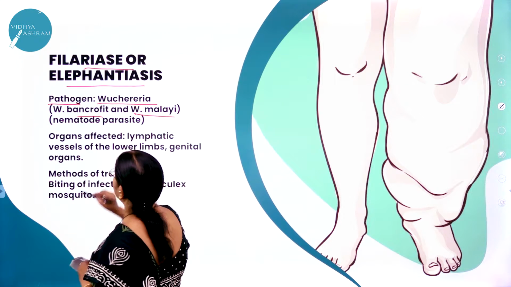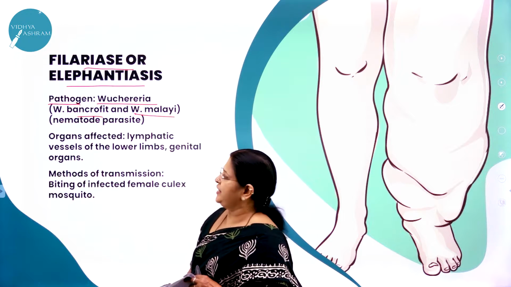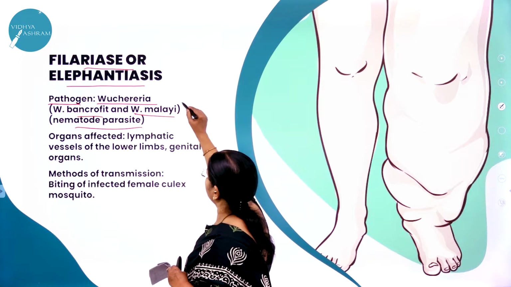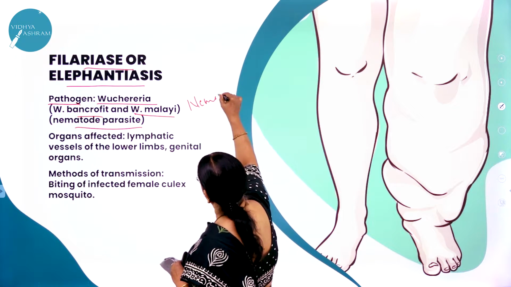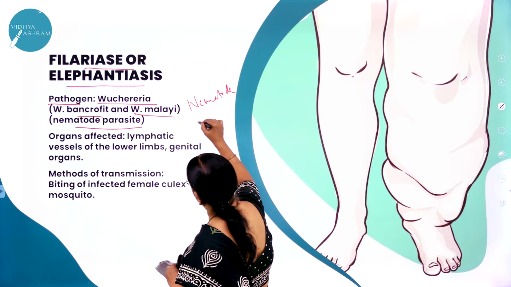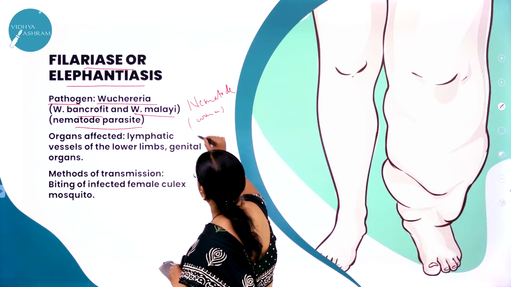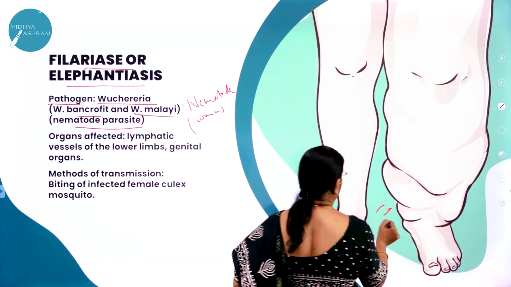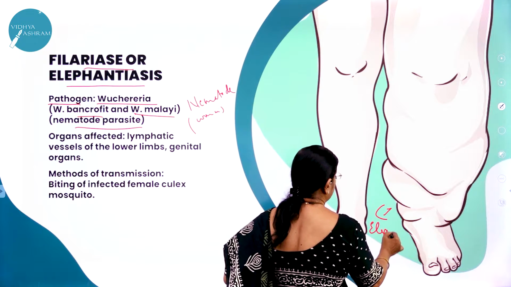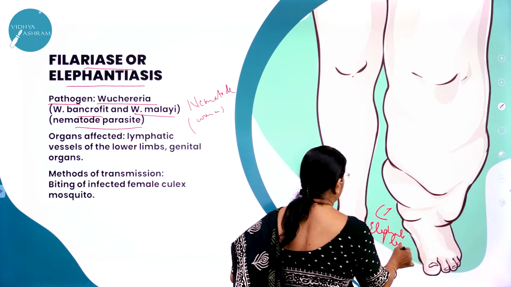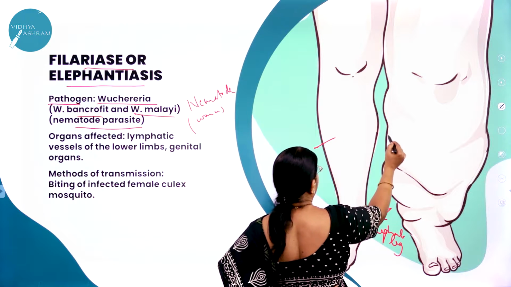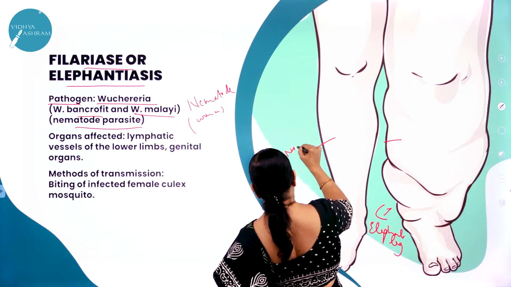There is one more called Wuchereria malayi, right? And again, this is also a nematode. Nematode, that is worm. Here you can see the elephant leg. You can see the difference between this leg and this leg. This is a normal leg.